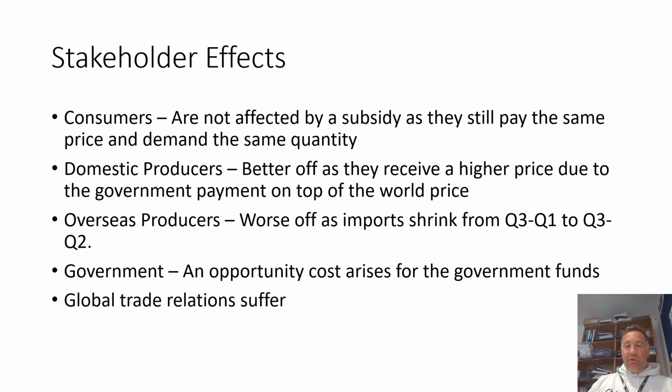Global trade relations could suffer. It could be another stakeholder effect, because if one country sees that another one is subsidising its industries and then dumping within that country, they're going to fall out, aren't they? There's going to be a bit of a trade war. We've seen that in the past with Donald Trump getting very grumpy about China subsidising their steel industry and dumping, which is then selling on cheaper made steel into the US, and he put in place tariffs to the tune of 25% to try and stop that.